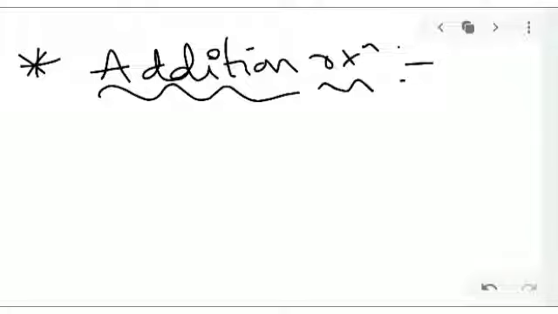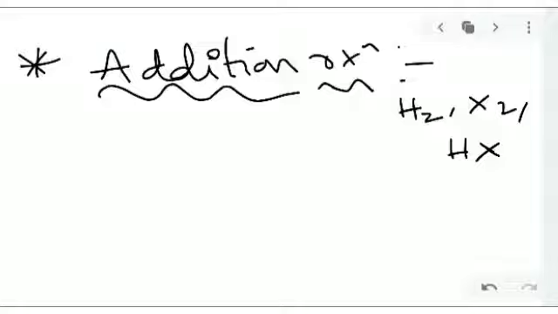The example here is ethylene. We are seeing addition of hydrogen, halogens and HX, hydrogen halides, to the reactant molecules to get products.